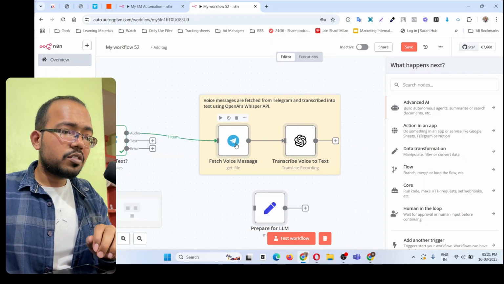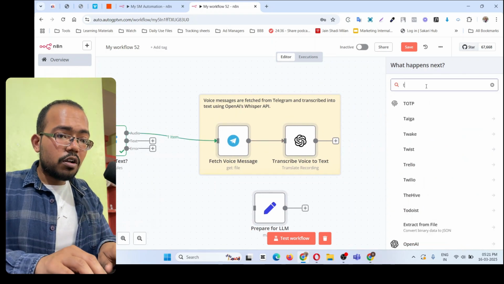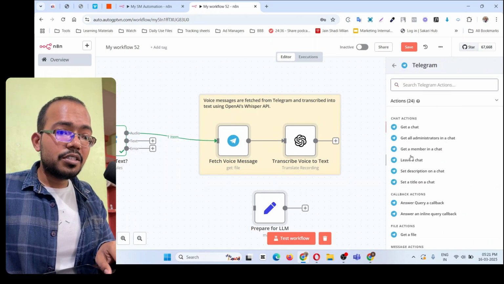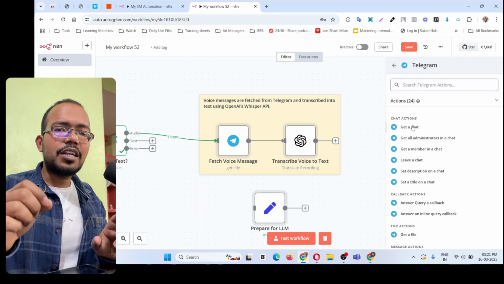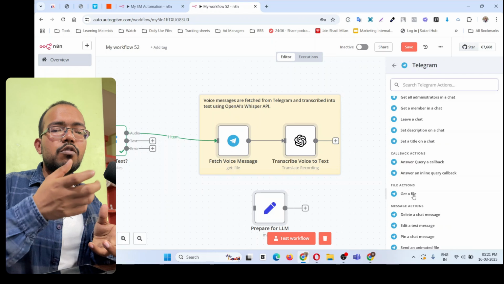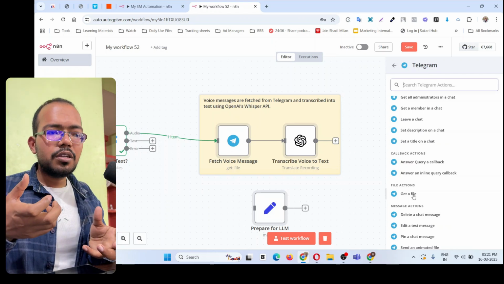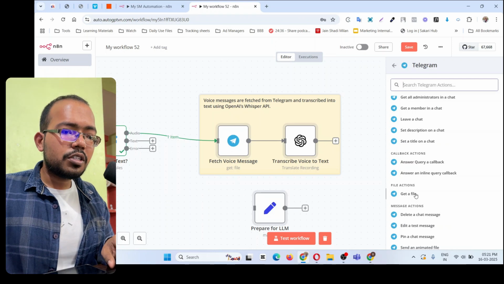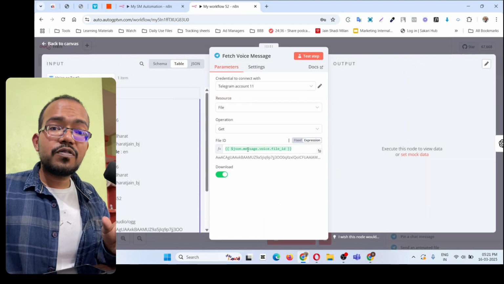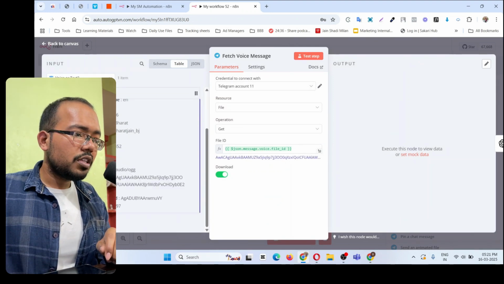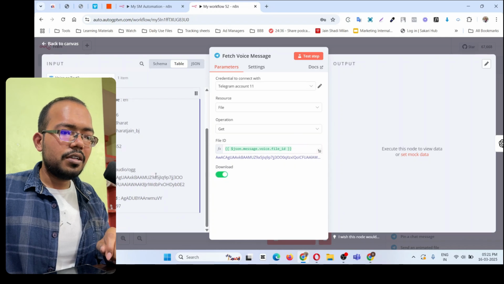Now how do you get this one? So go here and search for Telegram. All right, and search for get a chat. Okay, so in the get a chat, so yes, sorry, get a file. So from get a file, you will take a file from there, and then convert that file into the output. So click on this get a file and you will get this thing. Now double click on this and you need this file ID, which is the voice file ID. So simply you see this file ID, drag and drop and done.